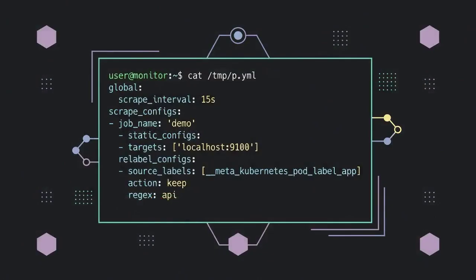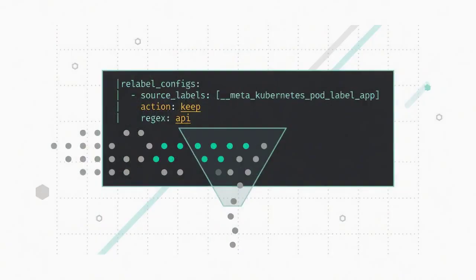For this demonstration, we use a minimal custom config at /tmp/p.yml that includes a single scrape job with a relabel_configs rule using action keep. This pattern filters targets by a label, retaining only those that match. The action keep directive tells Prometheus to retain only those discovered targets whose source label matches the regex pattern, dropping everything else. This is essential for multi-tenant clusters where one job definition services multiple label sets.